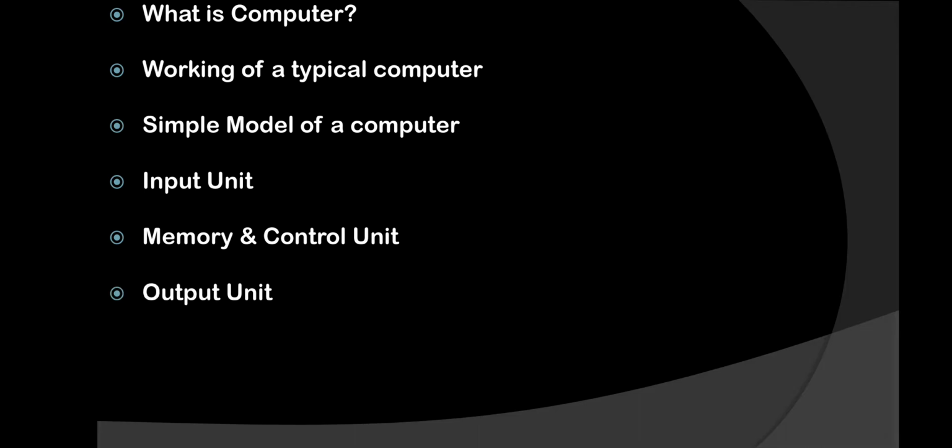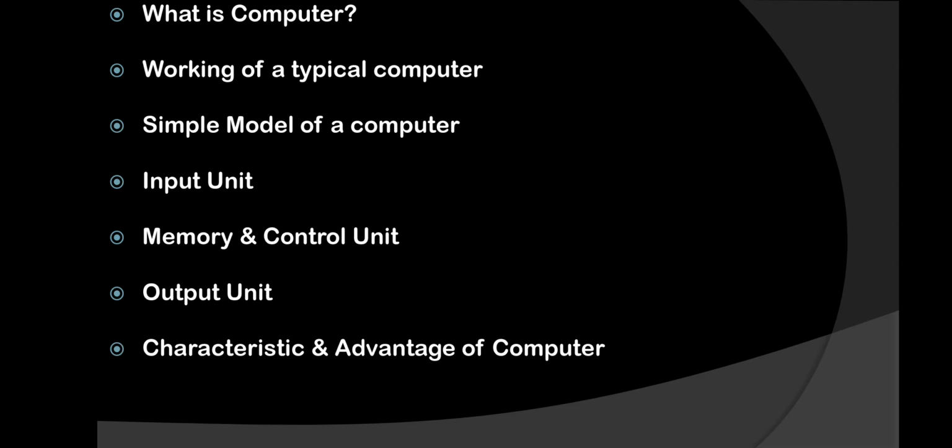Next is output unit. After completion of these three units, you will learn about the characteristics and different advantages of computer. Now what are the characteristics and how will they be useful in our day to day life, and what kind of advantage we will get if we use that computer, that information we will get from this topic.